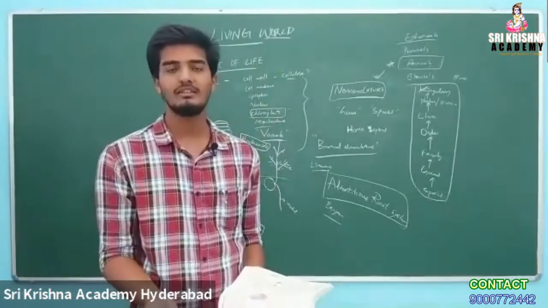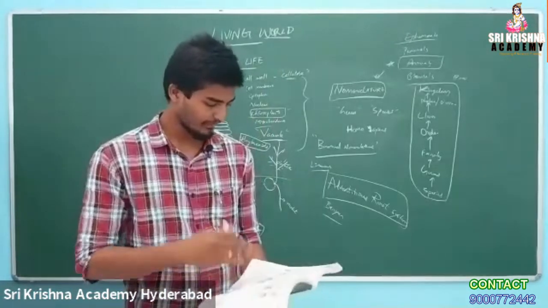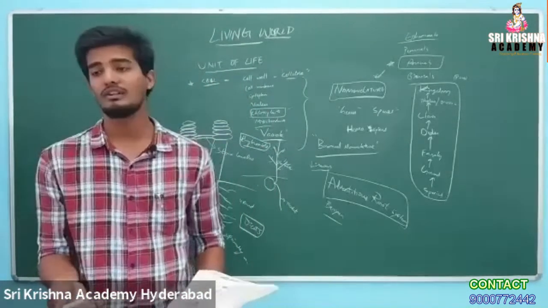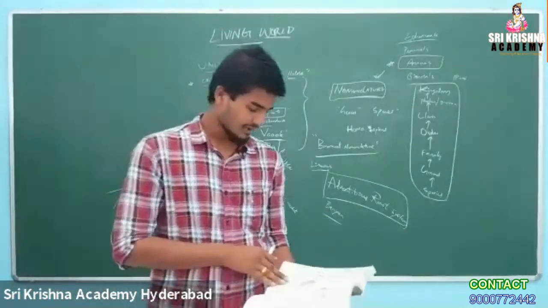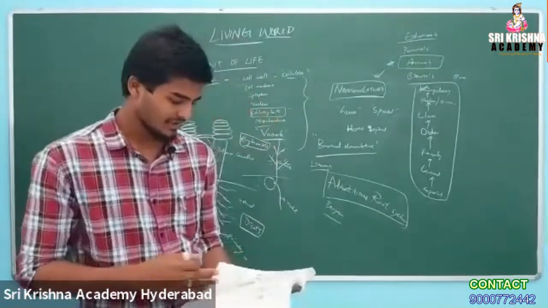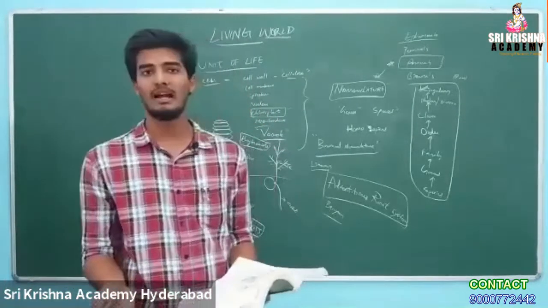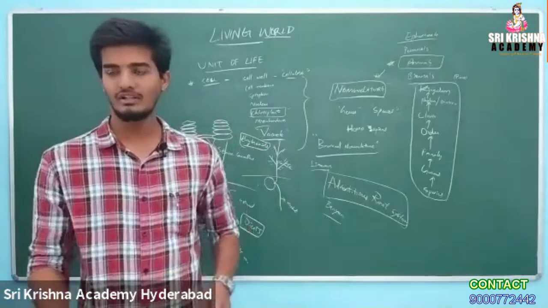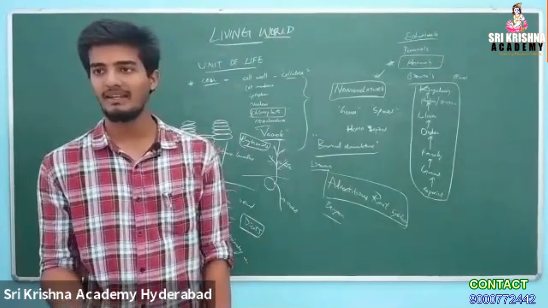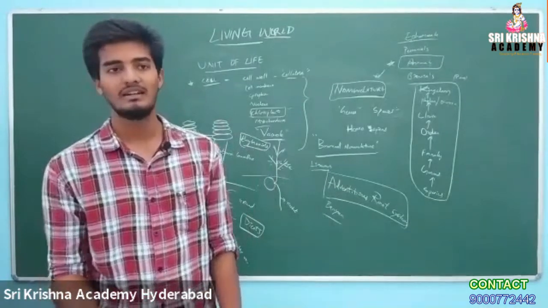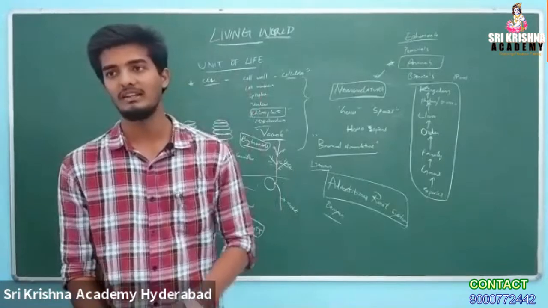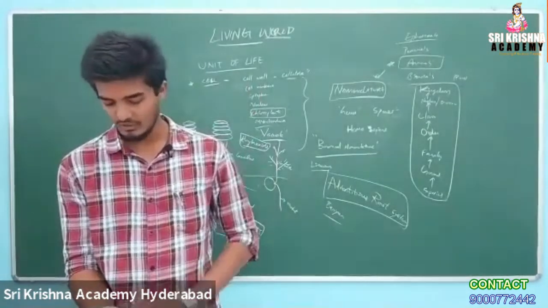It is a root modification, an adaptation to store food. Other types are nodular roots, where nitrogen-fixing bacteria like Rhizobium live in symbiosis with leguminous plants like peas and grams. Green peas come into the leguminous family. And respiratory roots are breathing roots.